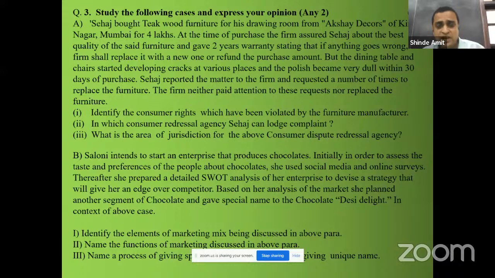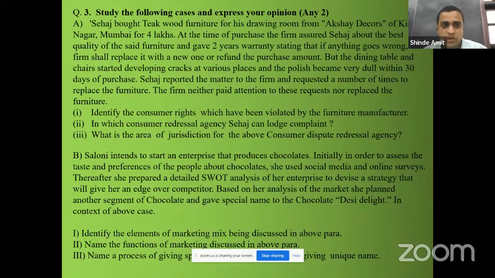In which consumer redressal agency can Sahaj lodge a complaint? Now for this you have to read the first line. Sahaj bought teakwood furniture for his drawing room from Akshay Decors of Kirtinagar, Mumbai for 4 lakh. So the amount of purchase was 4 lakh. For that amount, he will seek the compensation. So compensation up to 1 crore. If there is any complaint, then the consumer can lodge the complaint to the district forum. So the answer for the second question, in which consumer redressal agency can Sahaj lodge a complaint?